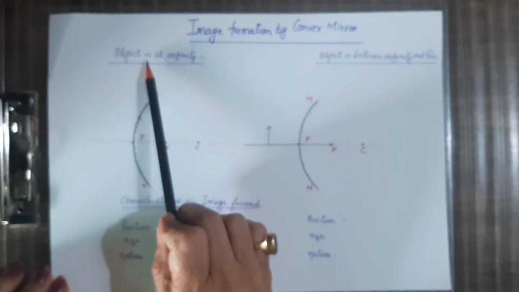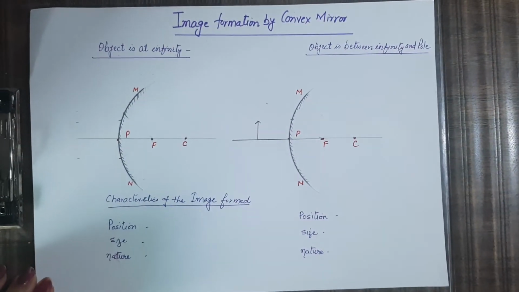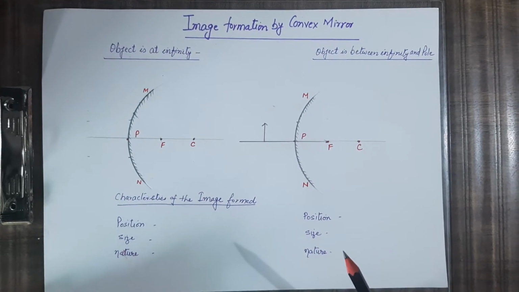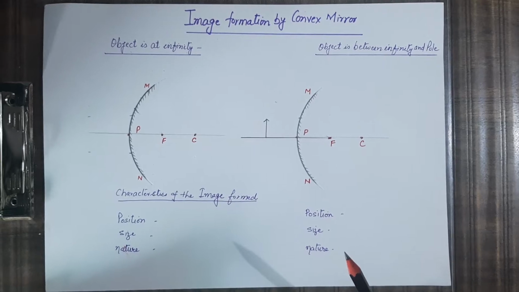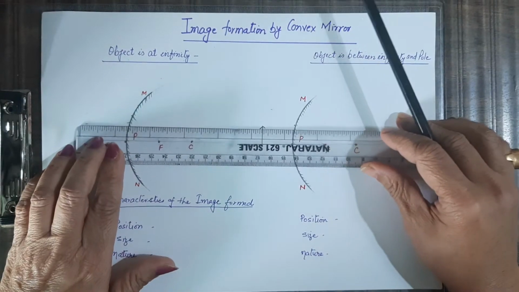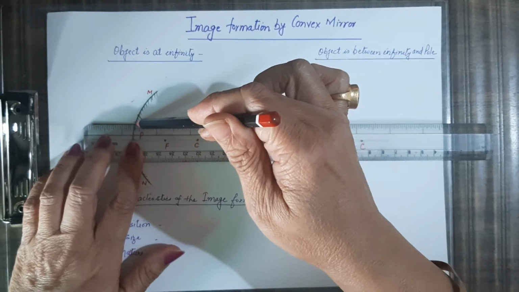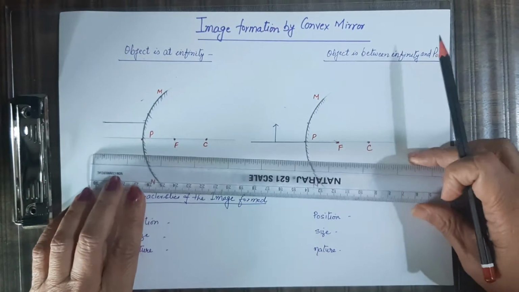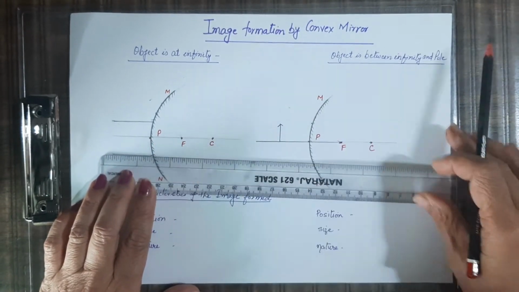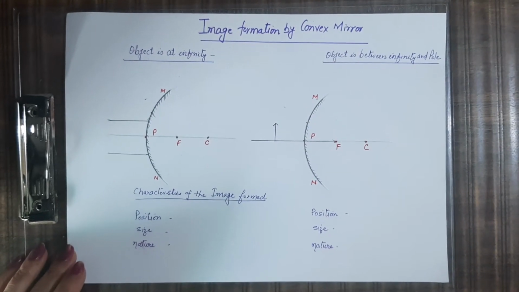First is if the object is placed at infinity. If the object is placed at infinity, we know that infinity means very far. So the rays coming from infinity will be parallel to the principal axis. So let's draw the ray diagram. This is a ray which is parallel to the principal axis, another ray which is parallel to the principal axis, and these two rays fall on the surface of the mirror.